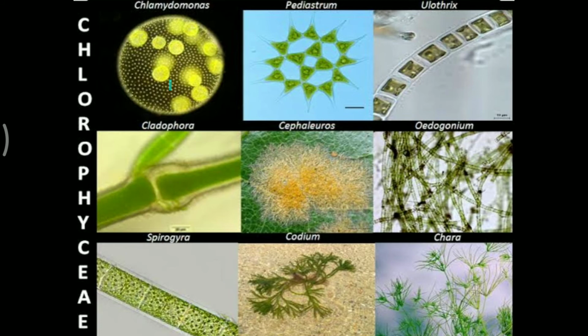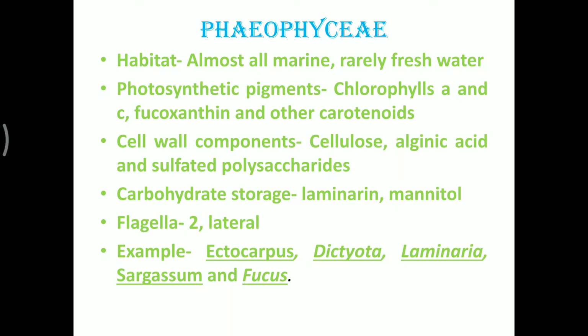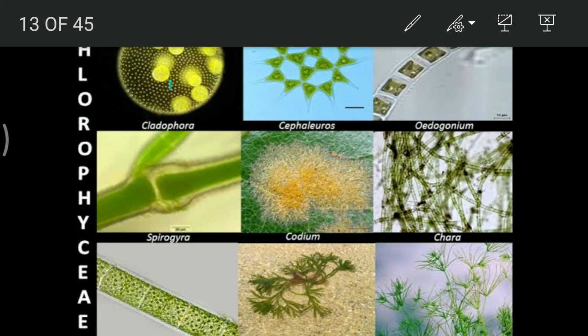Next is Cladophora, which you can see over here, the green water having these algae, and the tides bring these algae along with them. Oedogonium is the next one. Cephaleuros is the form which is present in the water, and Oedogonium is a filamentous form. Spirogyra is again a filamentous form.